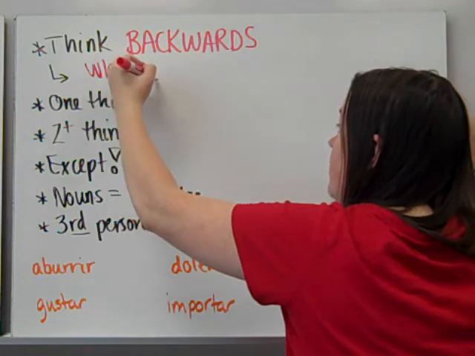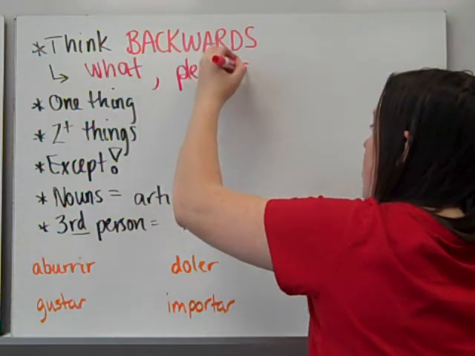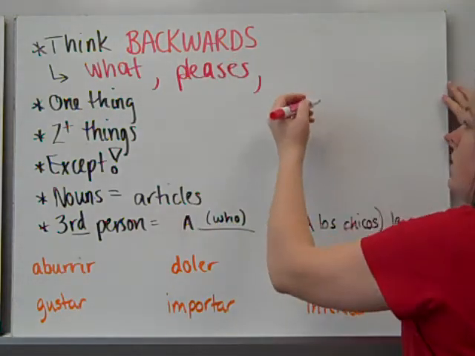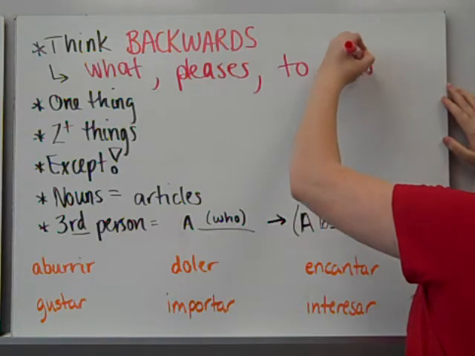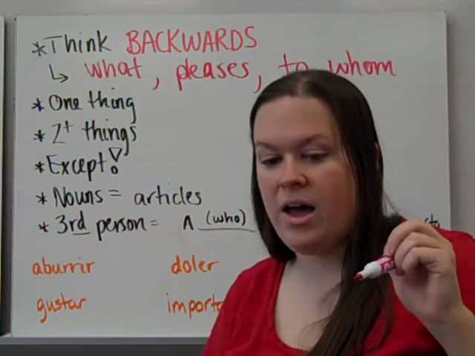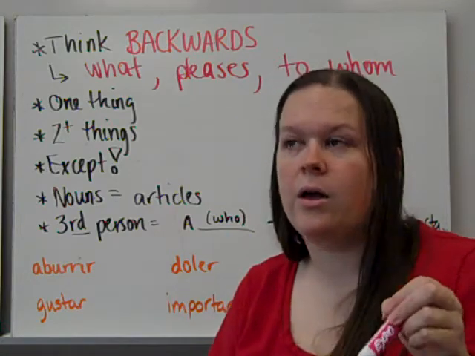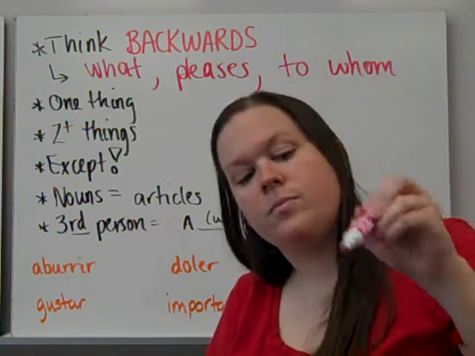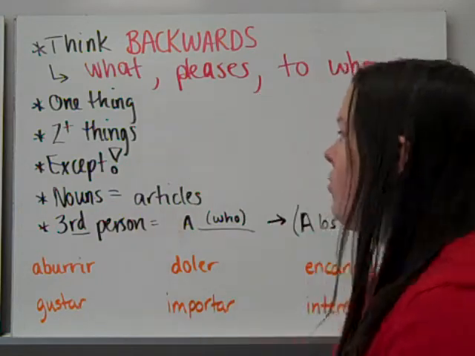So what pleases or is loved by or to or for whom? So if it's me gusta el taco, I'm not saying I like taco or the taco. I'm saying the taco is pleasing to me. It's not the same as English grammar.